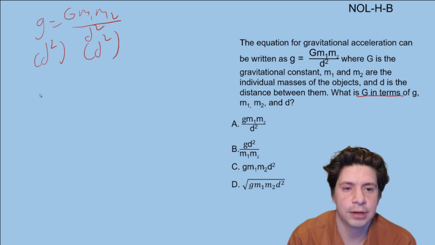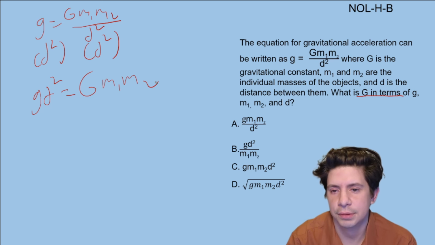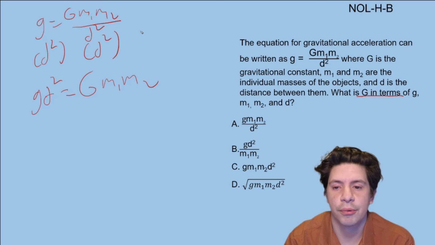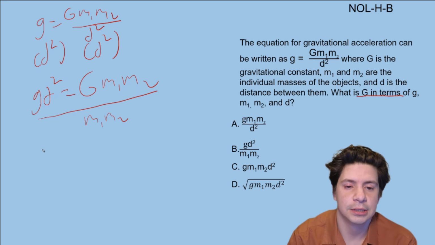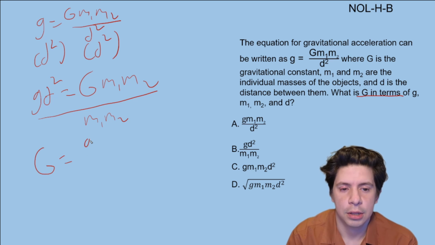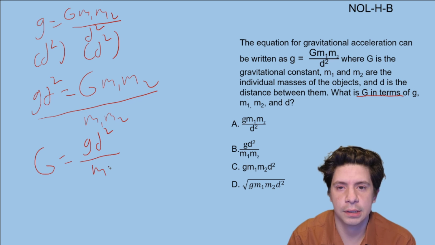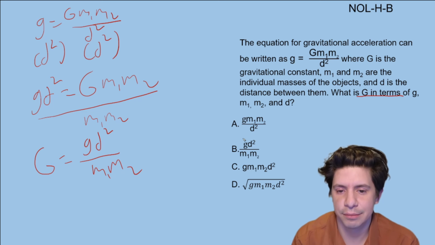Multiply by d squared, we're going to get g d squared equals capital G m1 m2. And then we are going to get G by itself by dividing by m1 m2. So then we're going to get capital G equals lowercase g times d squared over m1 m2. And that is B, right?